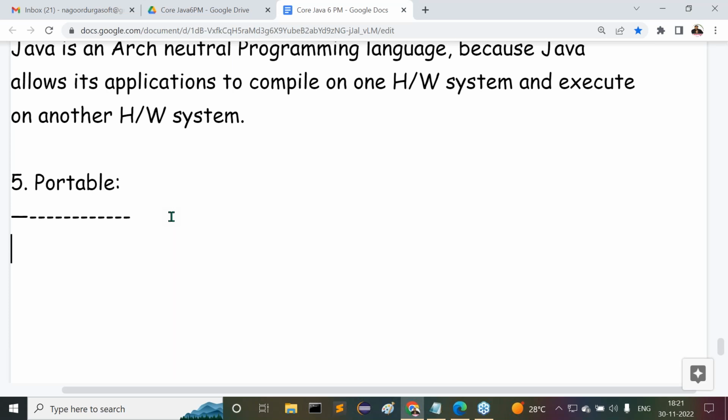Not only that. Now at present I have a OnePlus phone. Maybe in the future I want to take an Apple iPhone. When I take this Apple iPhone, is it necessary to take another SIM card? For example, if I go for some other mobile phone like Oppo, is it mandatory for me to take a new SIM card for the new phone? Is it not possible to use the same SIM card in all mobile phones? Of course, nowadays every mobile phone supports micro SIM cards.